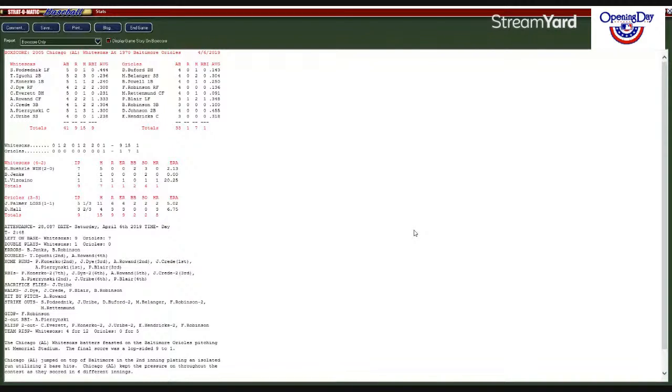The Orioles with 7 hits in the ball game. Belanger was 2 for 4, and Blair 2 for 3, runs scored. Lone run, that was the home run in the 9th. Final score here from Memorial Stadium: White Sox 9, Orioles 1.